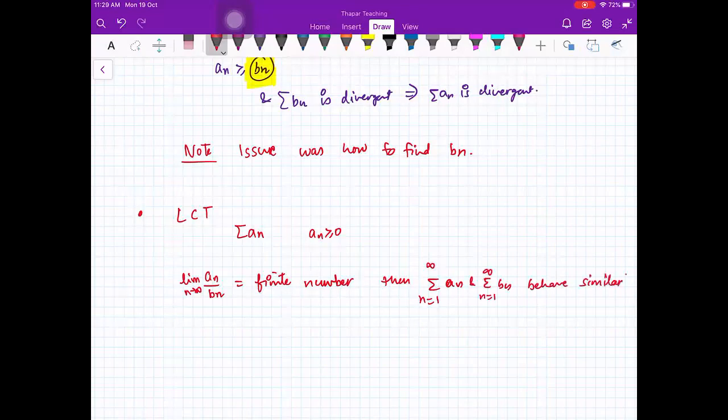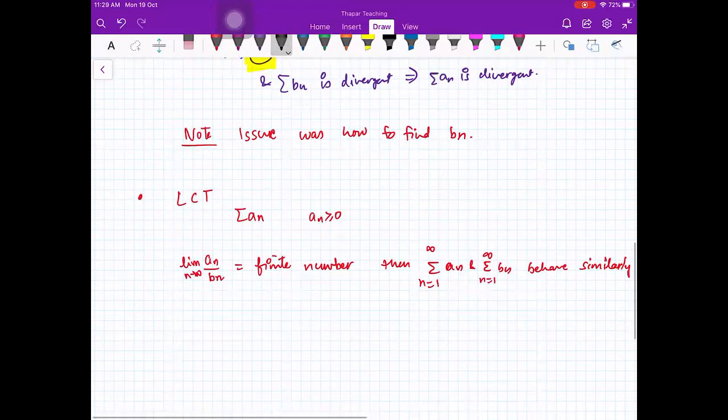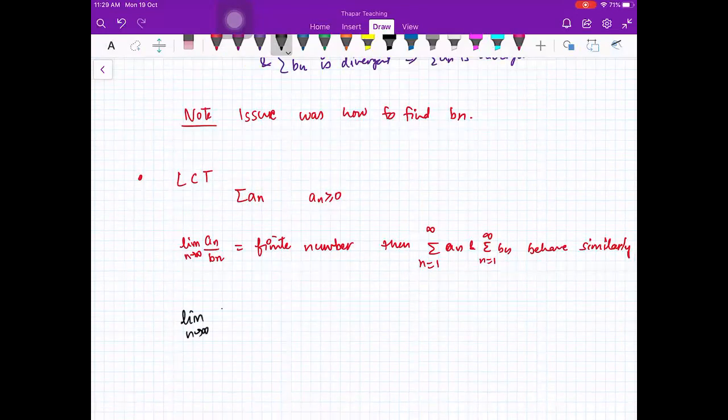This means if one is convergent, the other one is also convergent, and if one is divergent, the other one is also divergent. And also if the limit as n goes to infinity of an upon bn is 0, then the convergence of bn implies convergence of an.